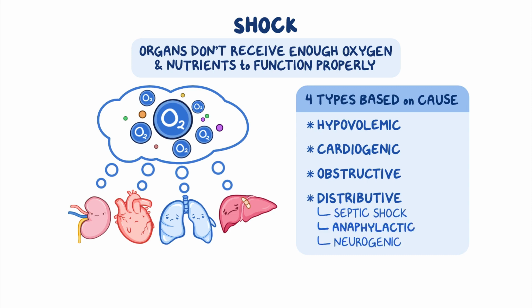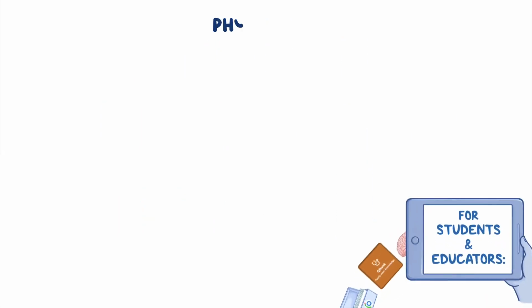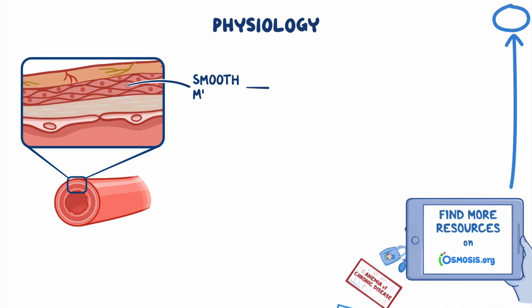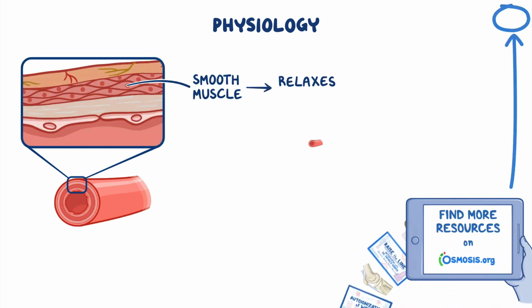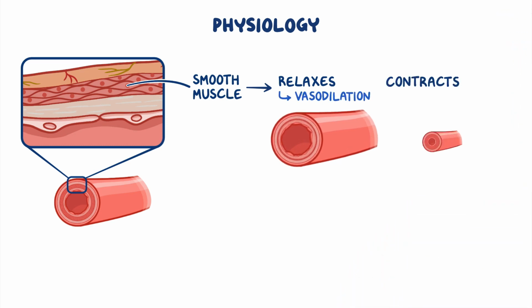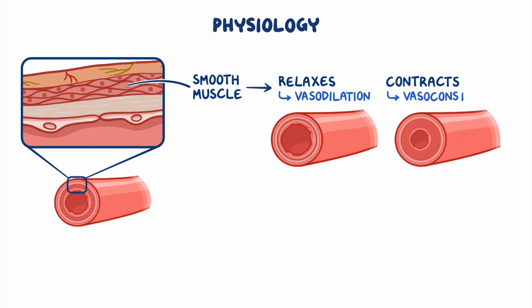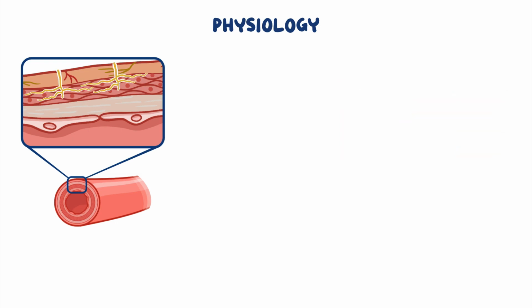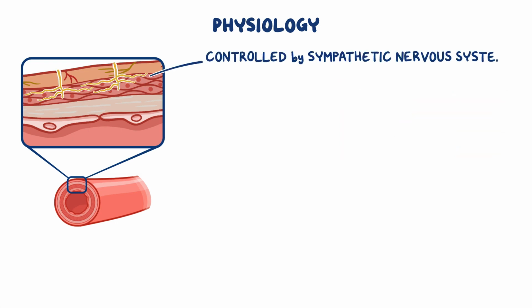Now, to understand anaphylactic shock, let's quickly review the physiology of blood vessels, which contain smooth muscle in their walls. When the smooth muscle relaxes, it increases the diameter of blood vessels, called vasodilation. On the other hand, when smooth muscle contracts, the diameter of blood vessels decreases, called vasoconstriction. The contraction and relaxation of smooth muscles are primarily controlled by the sympathetic nervous system, which normally maintains a partial constriction, generating enough force to keep blood moving through the circulatory system.